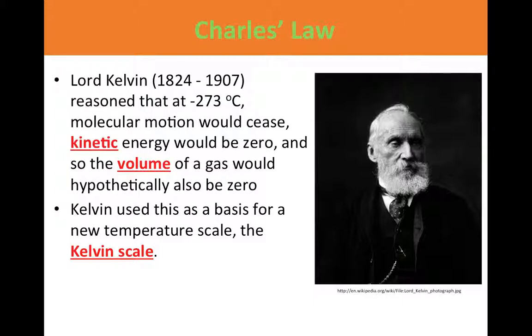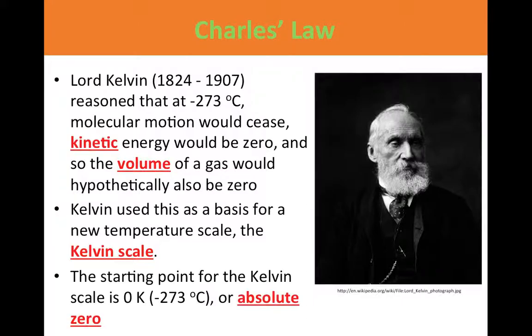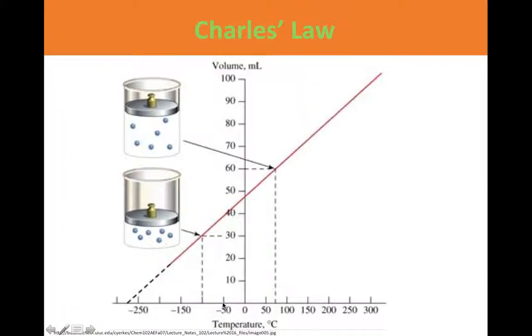Again, all the temperatures that you're now going to be using will be converted into Kelvin. So how would you do that? You take your degrees Celsius and add 273. So the starting point for Kelvin is 0 K, negative 273 degrees Celsius, also called absolute zero.